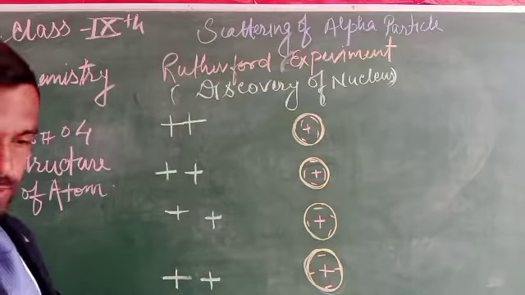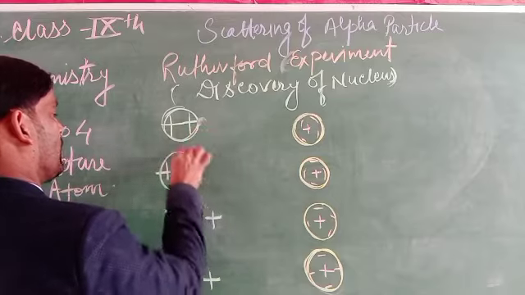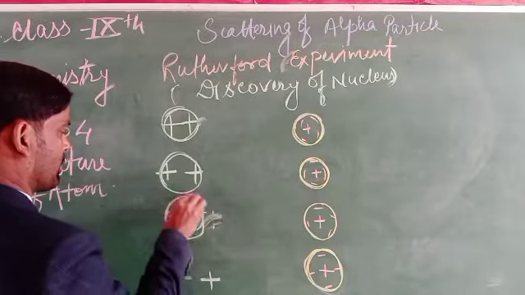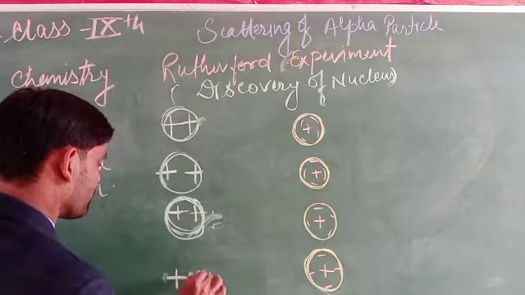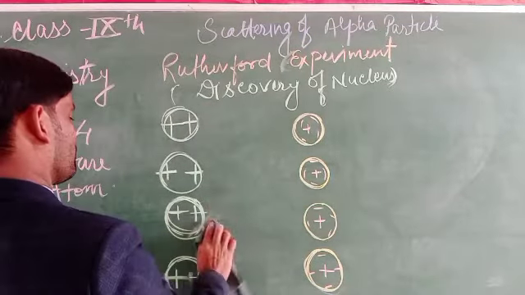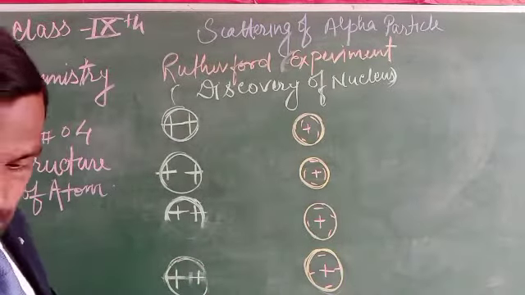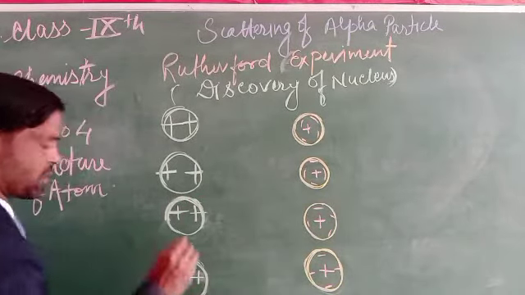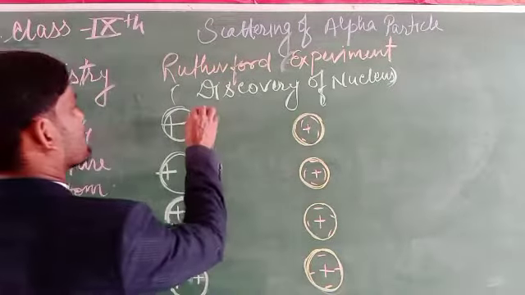These are alpha particles, and when these alpha particles strike the gold foil in the form of rays.